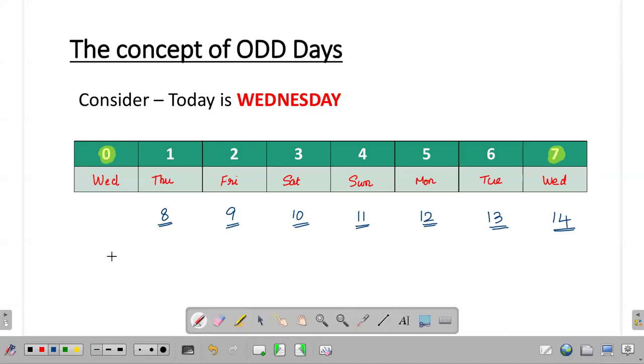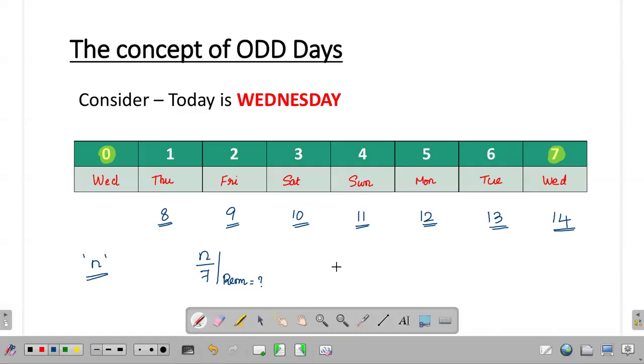Now, suppose I am considering n days from today. I will be dividing that n with 7, and then I will find out what is the remainder. This is the modulo operation. Modulo 7. So n divided by 7, you find out what is the remainder. That remainder, what you are getting, it is nothing but the number of odd days.